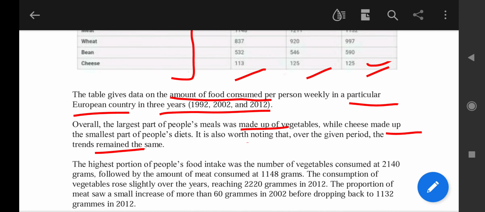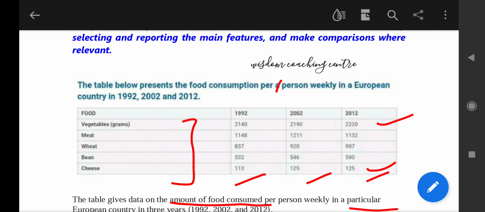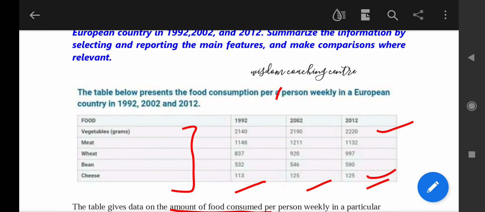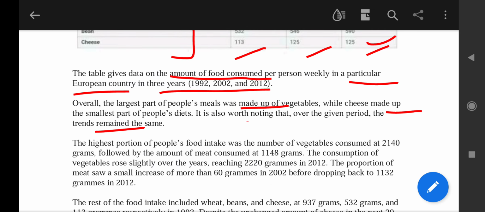So this was all about this Task 1. You can either compare it simultaneously and write it down, or you can write the data of 1992 in the first body para, while you can compare the other 2 years and write that in the second body para.